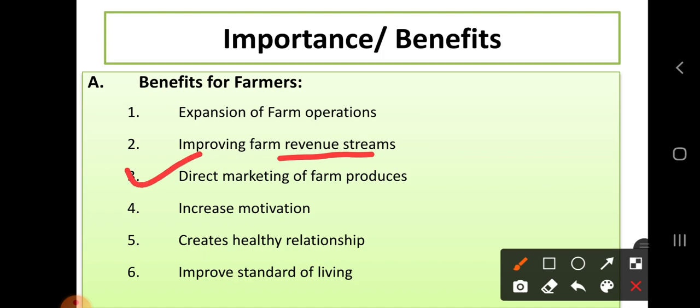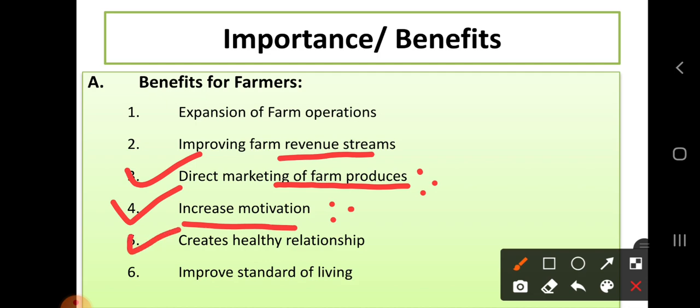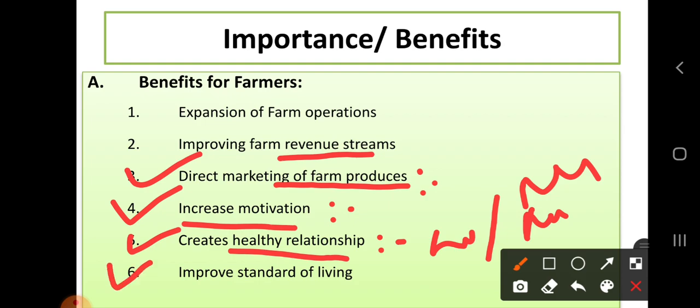Then direct marketing of farm produce, because these visitors are going to buy something from the farmers, so it allows direct marketing of farm produce for the agrotourism owners. Then it increases the motivation of farmers. Then it creates healthy relationships with surrounding societies and with urban people. Then it improves the standard of living of farmers, because they are getting good payment for their services. So these are some benefits of agrotourism for farmers.